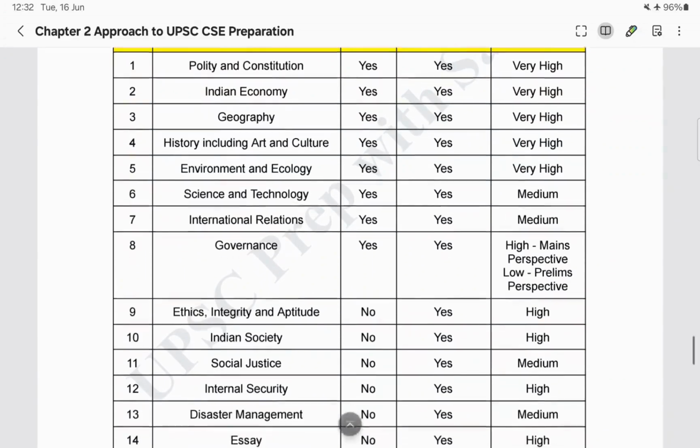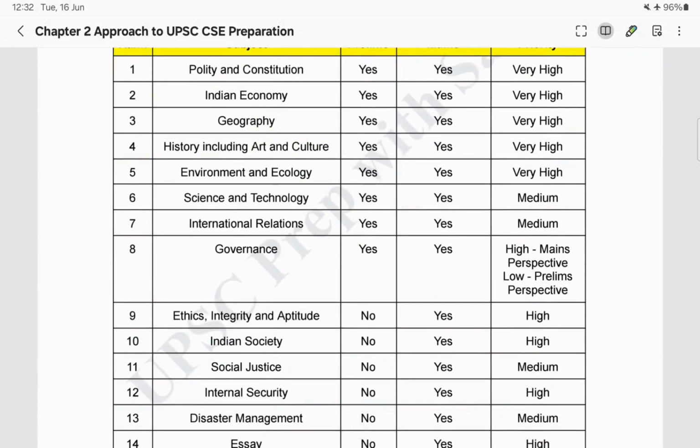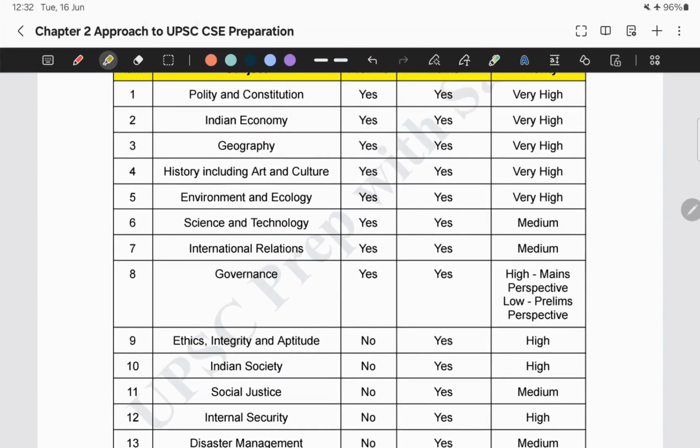I have classified it under three headings: very high priority subjects, and medium priority subjects. What are the very high priority subjects? Focus heavily on polity and constitution, Indian economy, geography, history including art and culture, and environment and ecology. These five are very high priority subjects. Why am I saying this? These are crucial because these subjects appear in both prelims and mains.